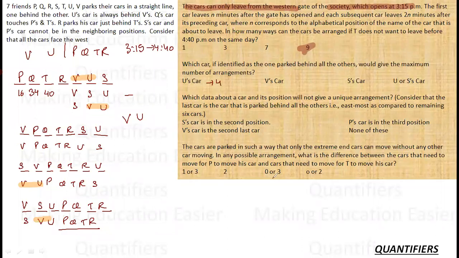Let's find for the others. Let's say we talk about V. Then I am just putting up the position of V somewhere. In this I know there are 4 cases. If I talk about V, let's say V is behind S. So if V is behind S, there are 2 cases.